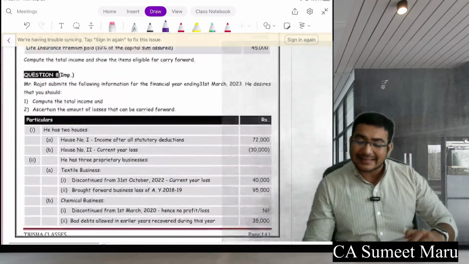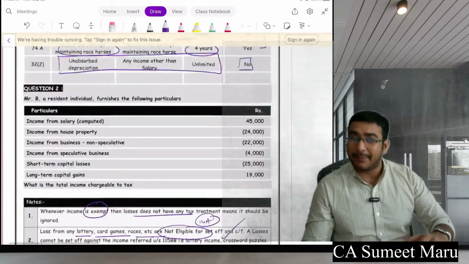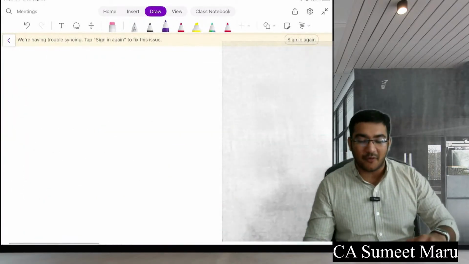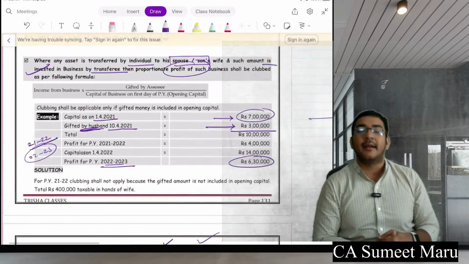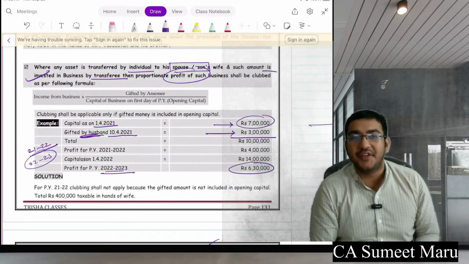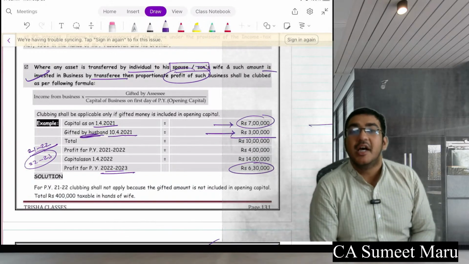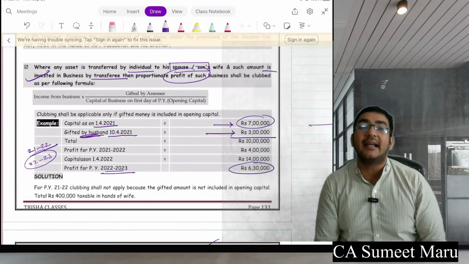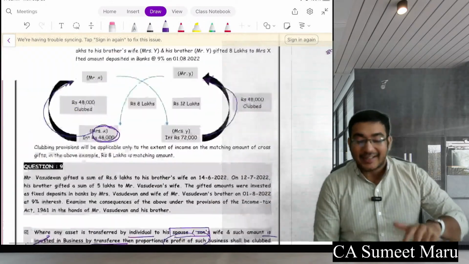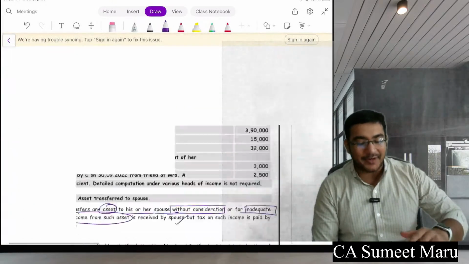Before going to that, let's start with what we have done yesterday with a rapid revision, and then we'll move forward with the next part and the last part of this revision, with the chapters of deductions and TDS. TDS is really tedious, I know guys, right?